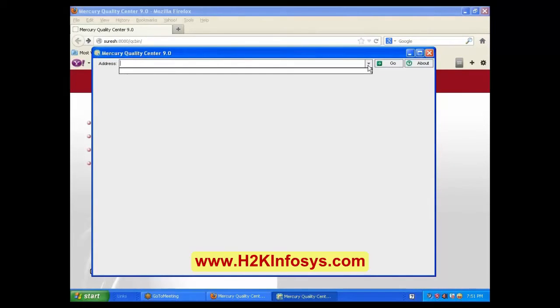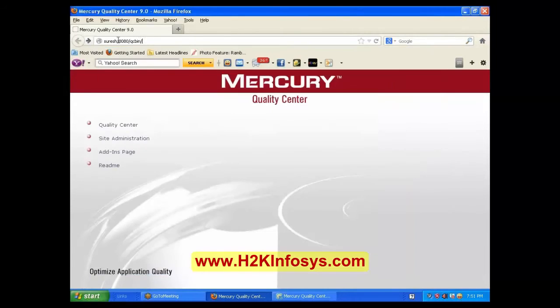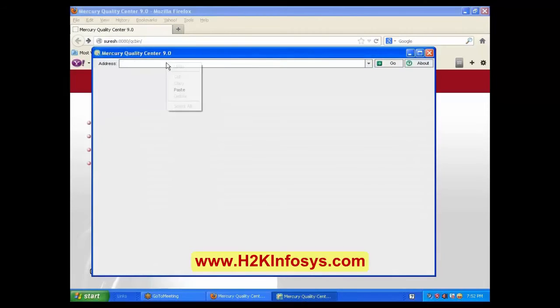You don't have the URL? Okay. So do you see that in your Mozilla Firefox there is Suresh 8080 QC bin? Can you please copy and paste that? Yes, click on the go button now.